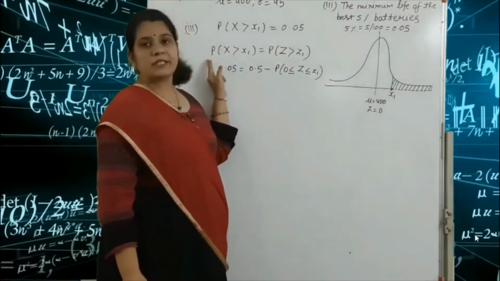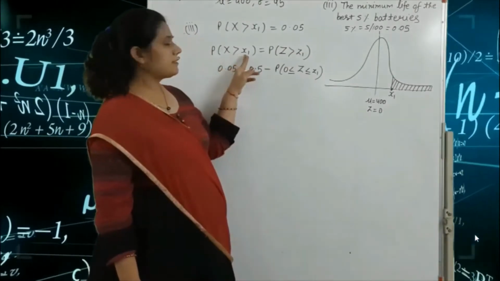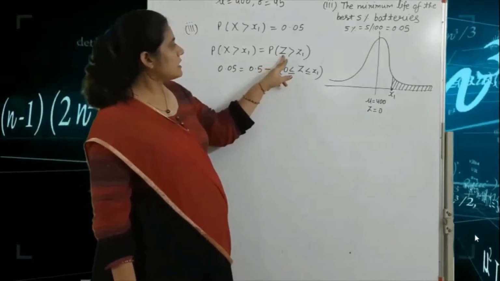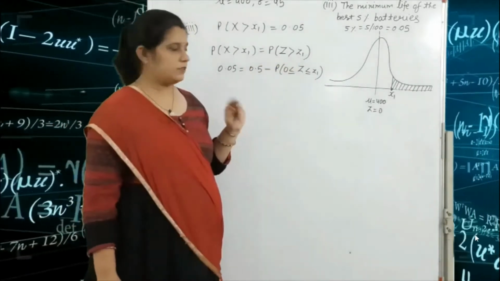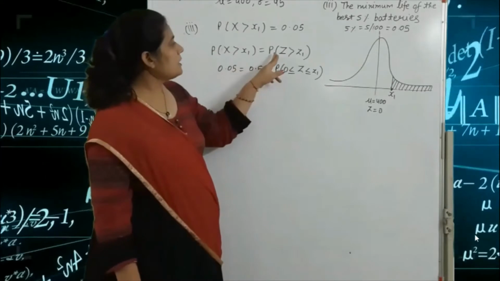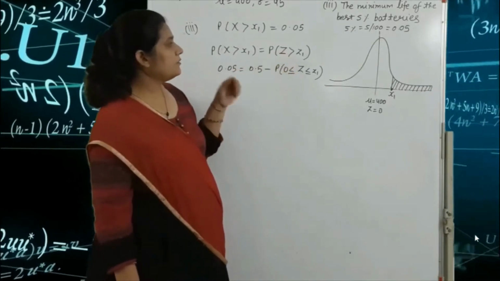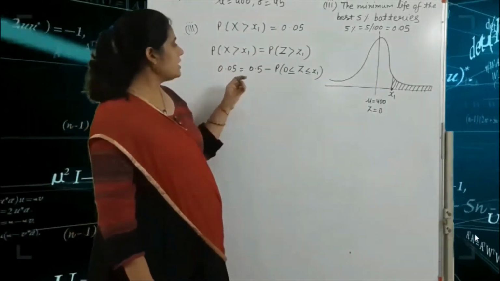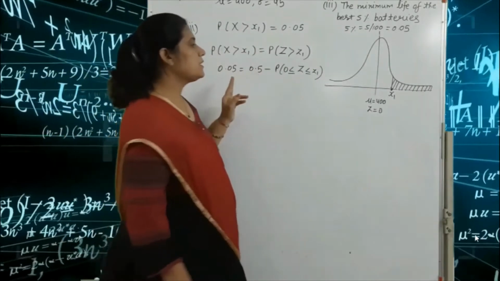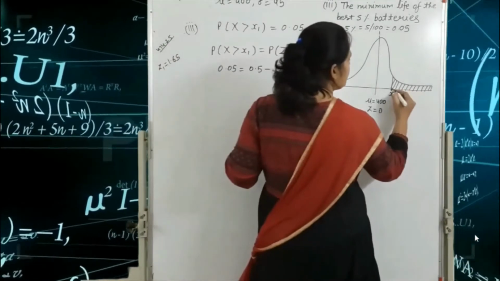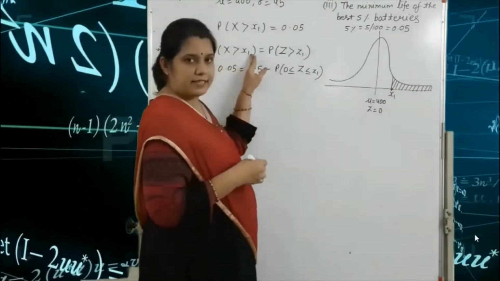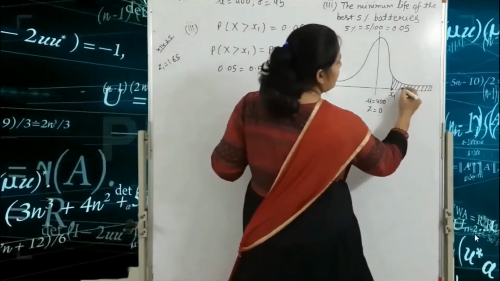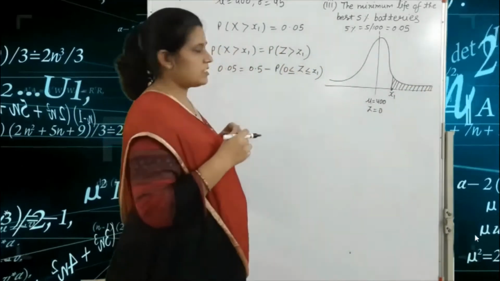So the probability of capital X greater than x1 is equal to the probability of z greater than z1. Here the probability of z greater than z1 is given as 0.05. So we find the probability of this shaded area.